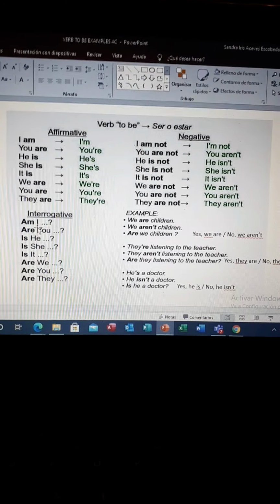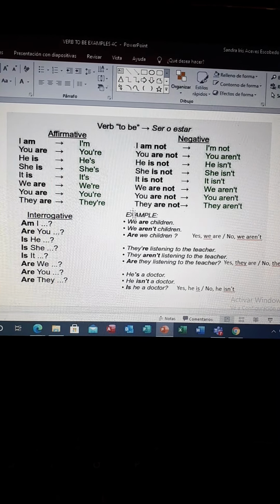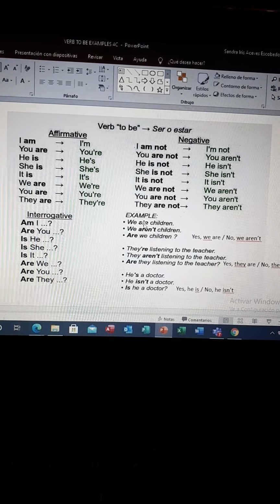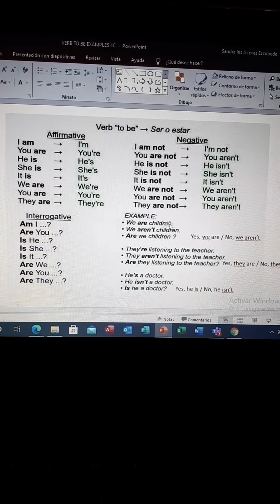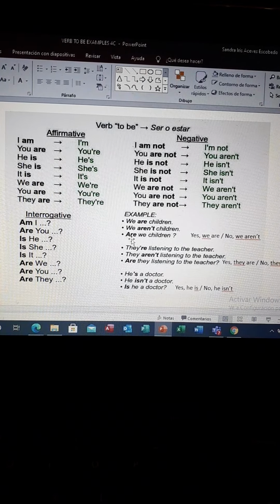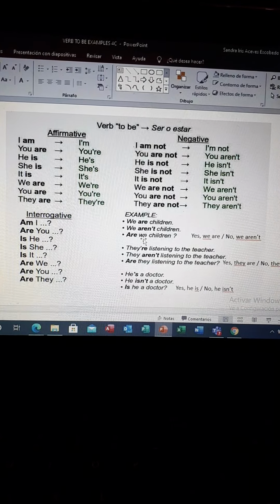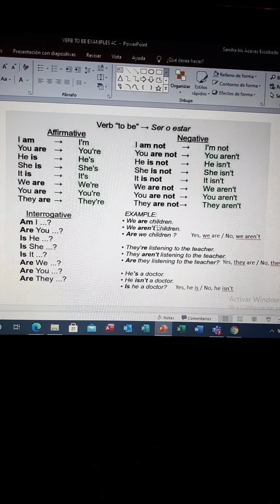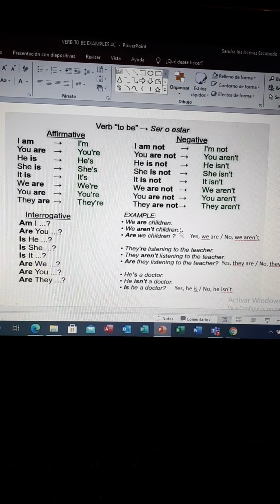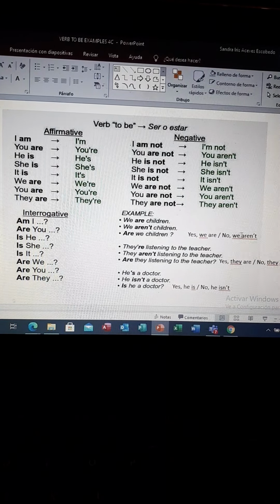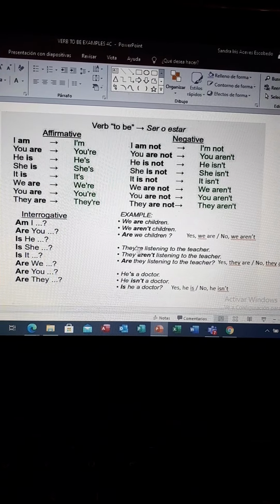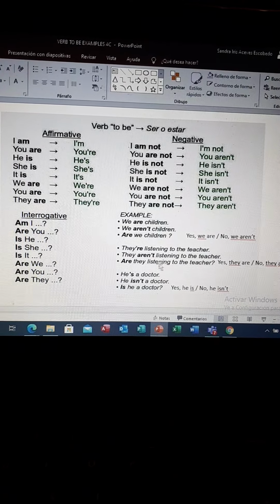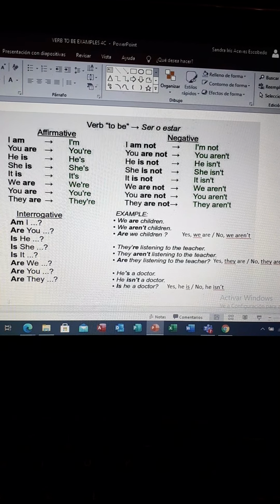So if the statement is first the pronoun or the name, and then the auxiliary or the verb to be, and then the complement, the question is going to be vice versa. First the auxiliary, and then the pronoun or name, and then the complement. For example, here we have, we are children, we aren't children. Are we children? Yes, we are. No, we aren't. They're listening to the teacher. They aren't listening to the teacher. Are they listening to the teacher? Yes, they are. No, they aren't.